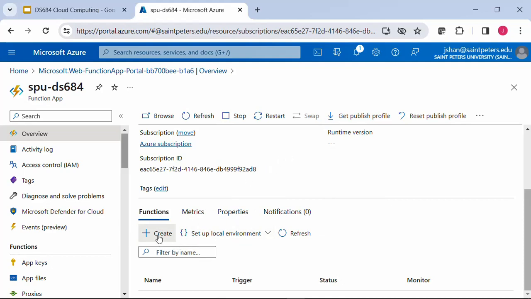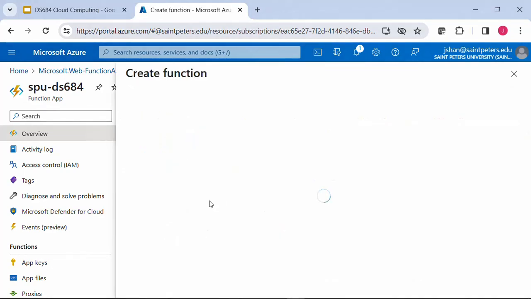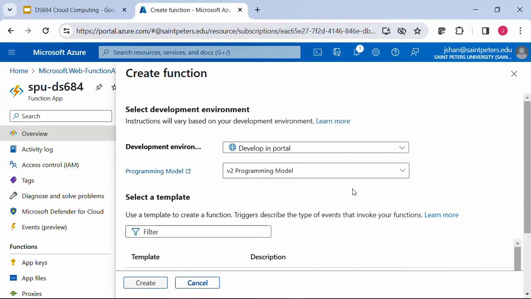But here, let's start by creating a function. I click here and it starts to show this. It will take a while, so I'm going to pause the video again and wait until it pops up. It takes about 30 seconds before this comes up. So we have the development function definition, right?